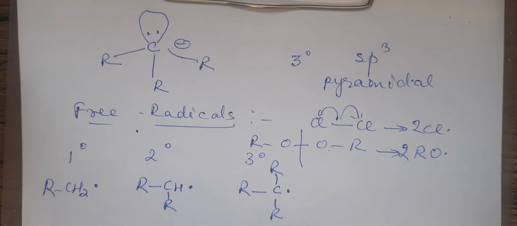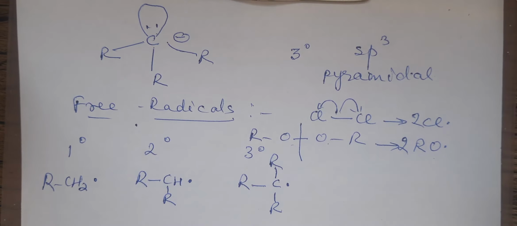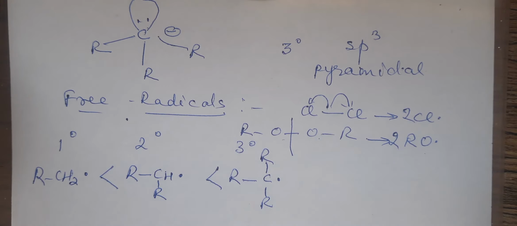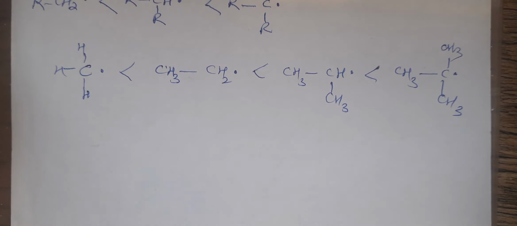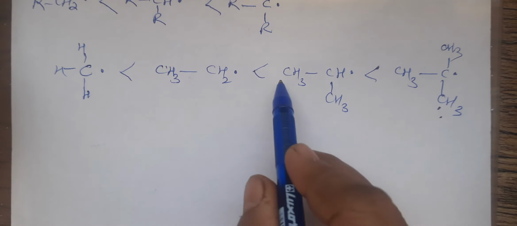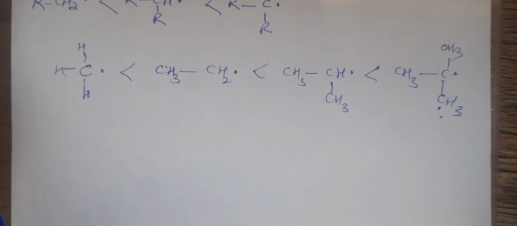Now, let's talk about the stability order. We will discuss the stability again on the basis of various aspects, but as of now, 3 degree is most stable, then 2 degree and then 1 degree. 1 degree is least stable. So, the order is tertiary butyl free radical, isopropyl free radical, ethyl free radical, methyl free radical.